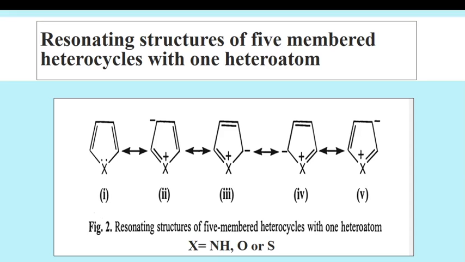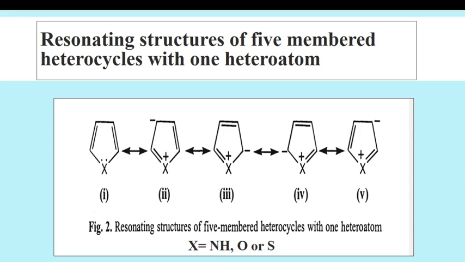Initially, when there is a release or donation of one lone pair, there is a positive charge on the heteroatom and a negative charge on carbon, which shows that the carbon atom is electron rich and the heteroatom, due to the release of one lone pair, becomes electron deficient.